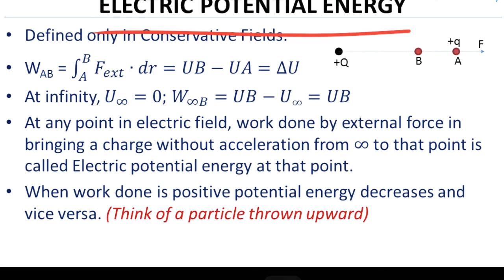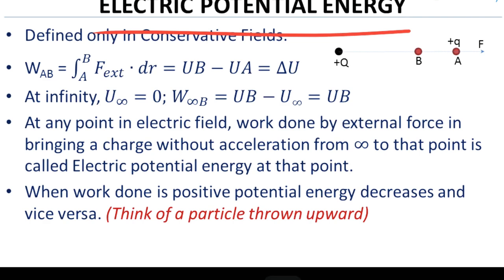Think of an example of a mass dropped from a height h. For example, I am standing on the roof and I am dropping a ball from the height h. As the ball comes down, its kinetic energy increases and potential energy decreases. Did I do some work? No, work is obtained. The force and the displacement are both acting in the same direction. So if the work is positive, it means potential energy is decreasing.